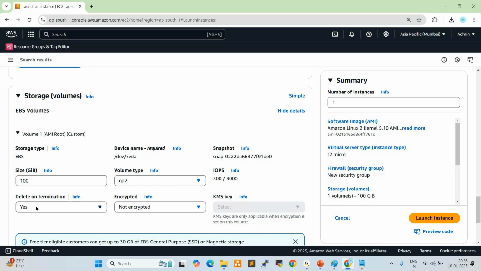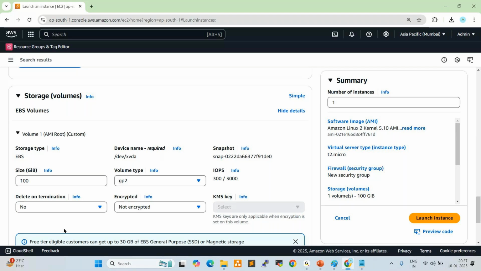If you select no, when you delete your server, the server will be deleted, but the storage will be available. In real-time projects, we should not delete the storage, because all the project data is available in the storage only, right? If you delete the storage, escalations will come, because the data will be gone.